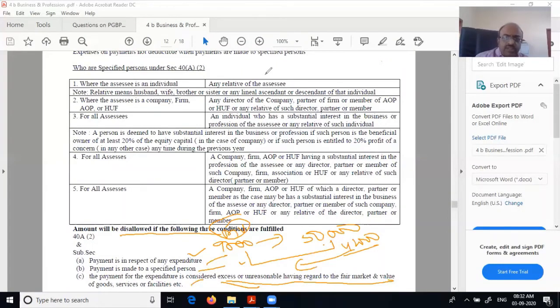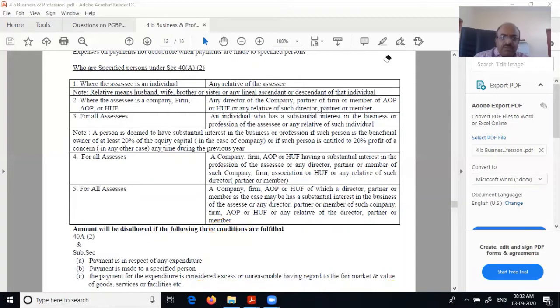Now the main question here is, who is a specified party? The section per se is very simple. Again, I am explaining: payment made to a specified person will be disallowed if three conditions are fulfilled. Number one, it is for an expenditure; number two, it is for a specified person; and number three, it is excess or unreasonable in regard to the fair market value. Our trouble is knowing who is a specified person. That is the whole section. Otherwise, the section is very simple.